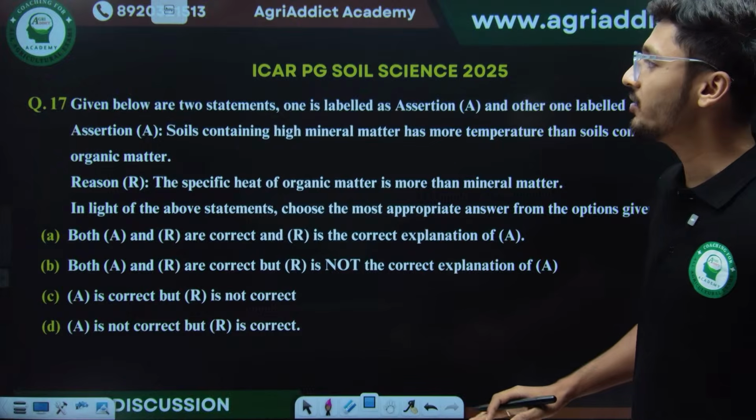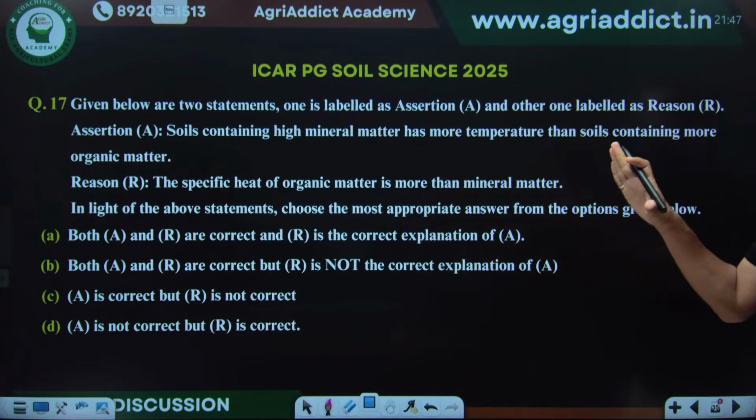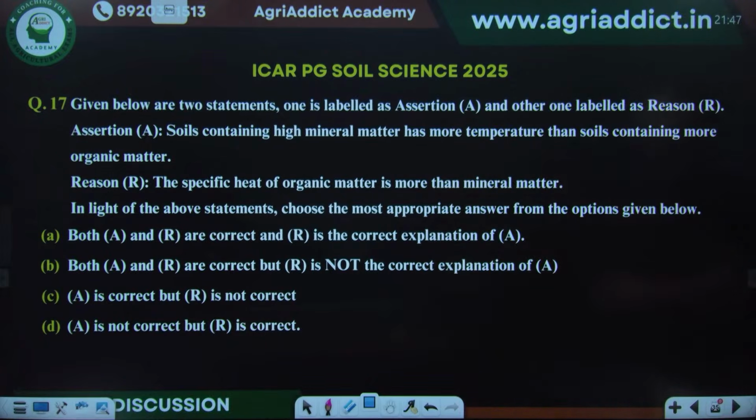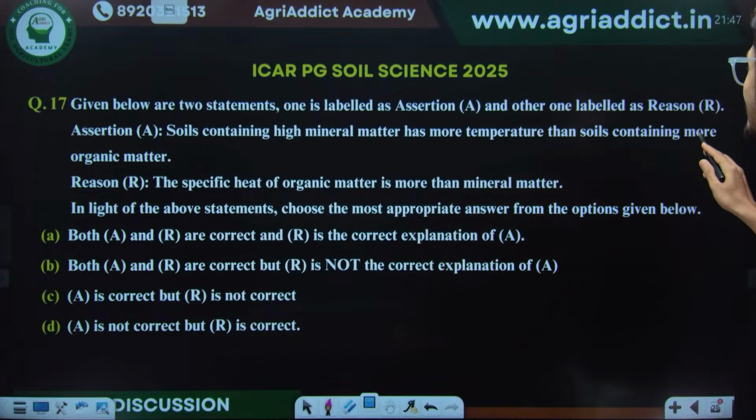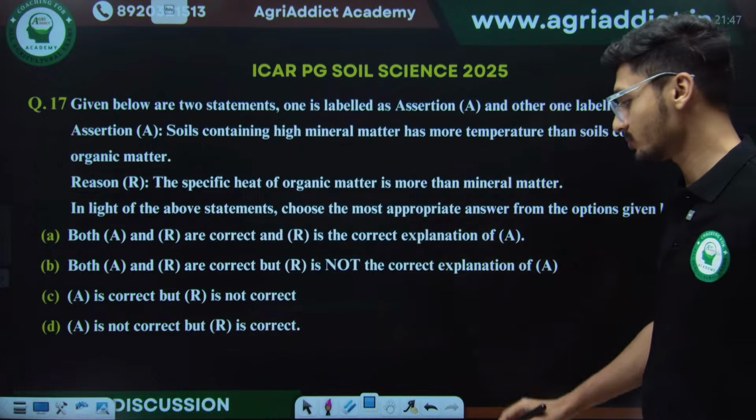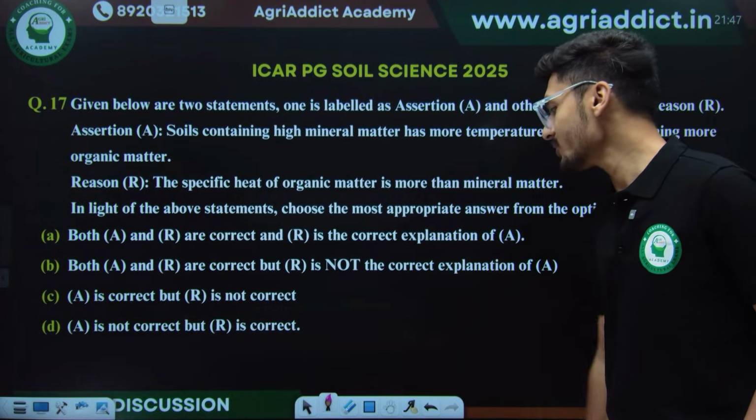Okay, so next question we have, given below are two statements labeled as assertion and reason, and it is asking about temperature of soil. So the assertion is saying that soils containing high mineral matter has more temperature than soils containing more organic matter. What will be the correct answer for this question?